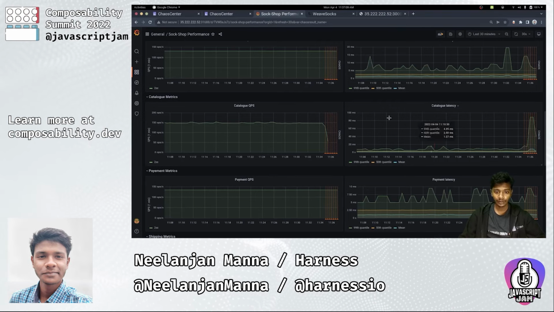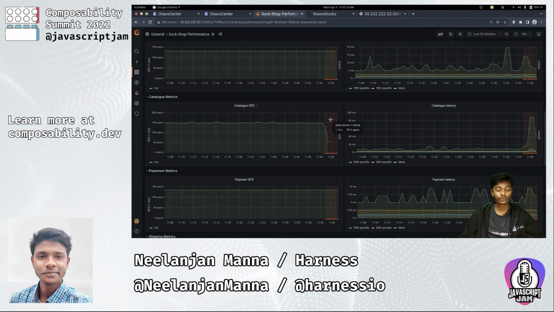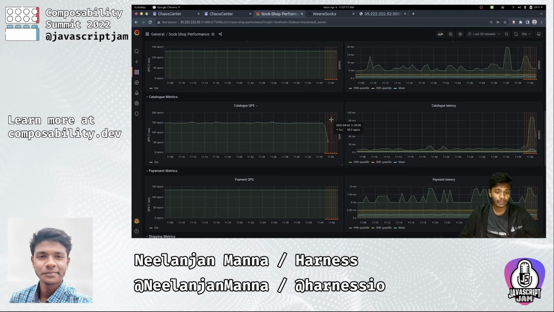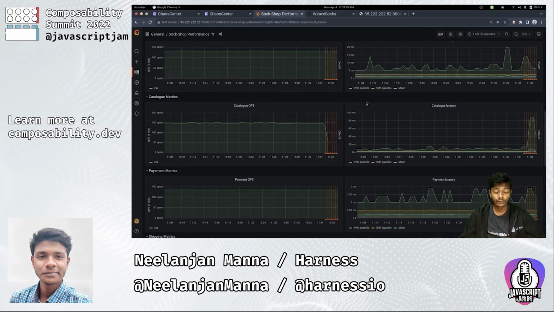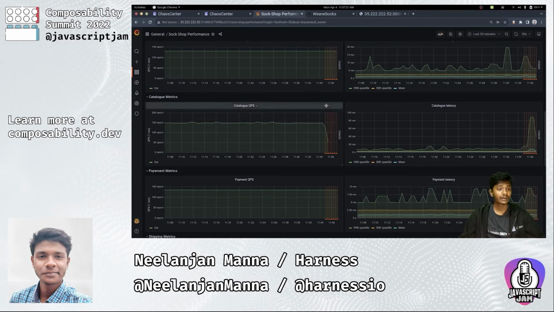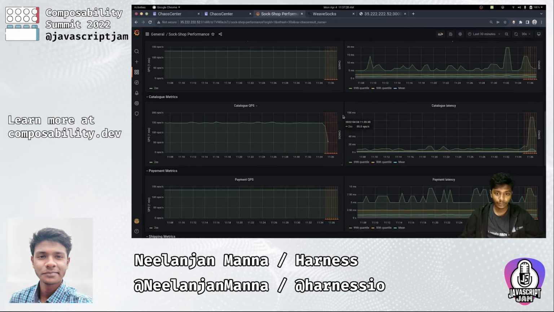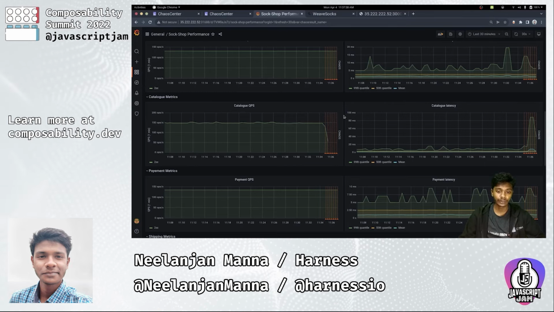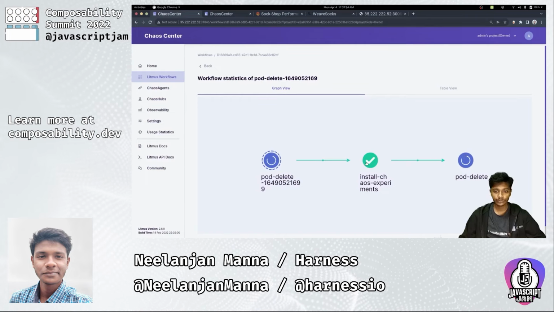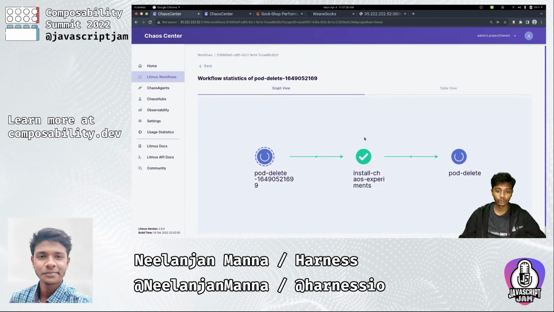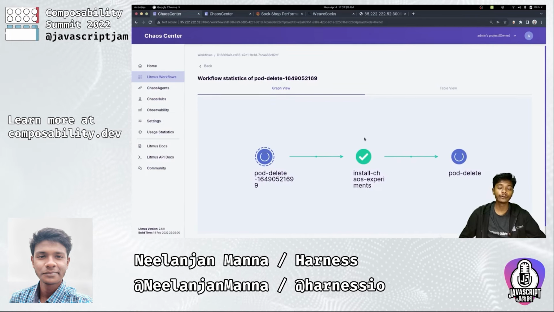So we have confirmed how the Litmus Chaos pod delete experiment can delete your application pods, and you can also utilize your observability stack to understand where your application observability is lacking or what is going wrong. You can definitely find that out. So with that, let's wait for some time for our chaos experiment to complete, post which we will be able to see the different logs.